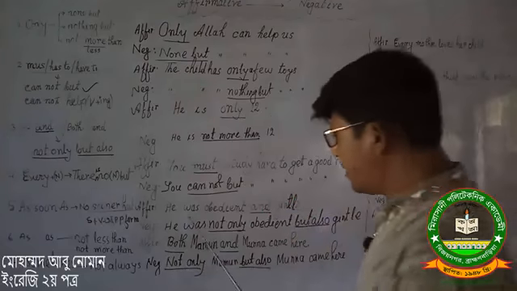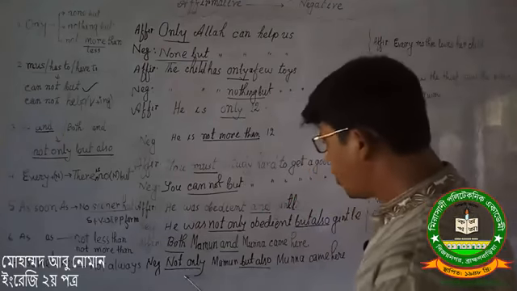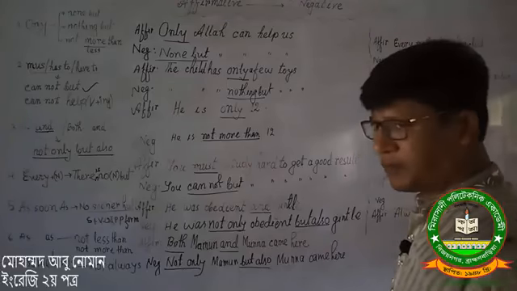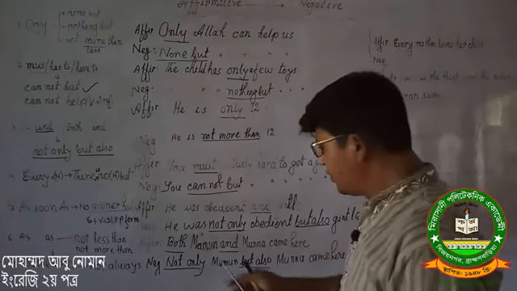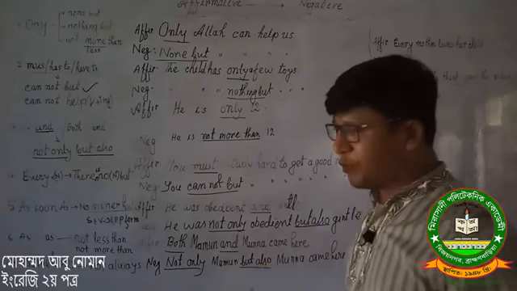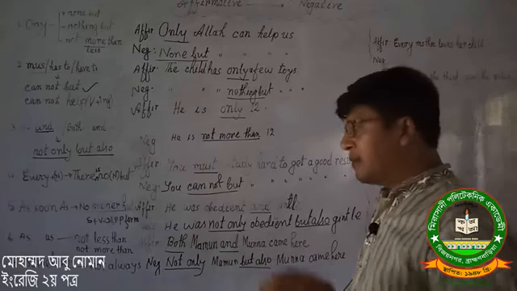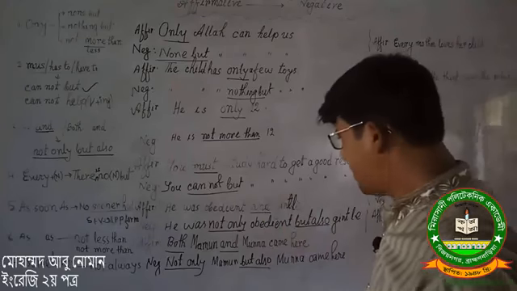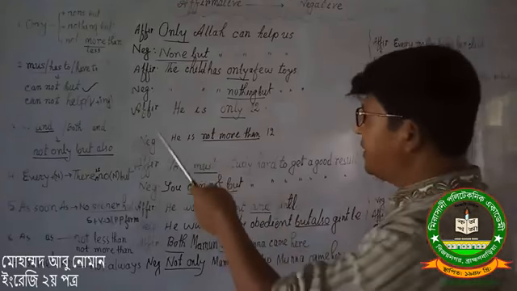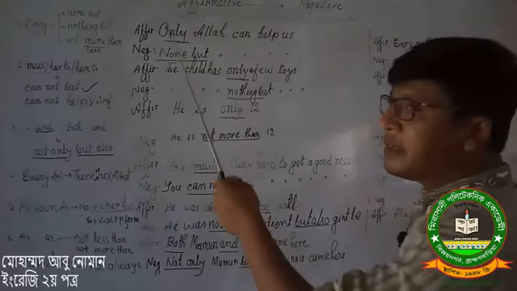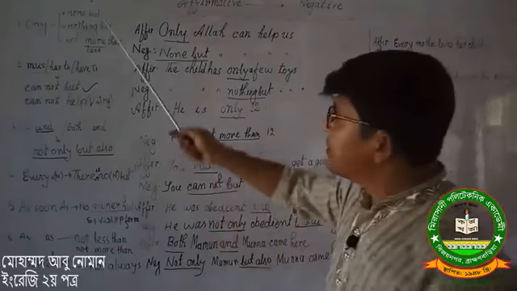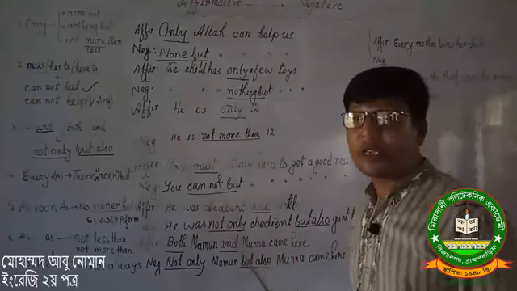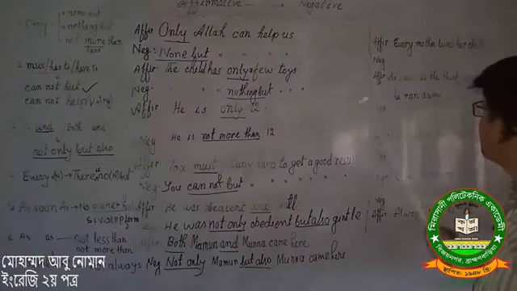We have written instead of both not only, and instead of and but also. This is the rule. If you practice this kind of word, you will be able to answer this type of question easily. Again we may discuss this, but our time is short, so we are going to the next step.